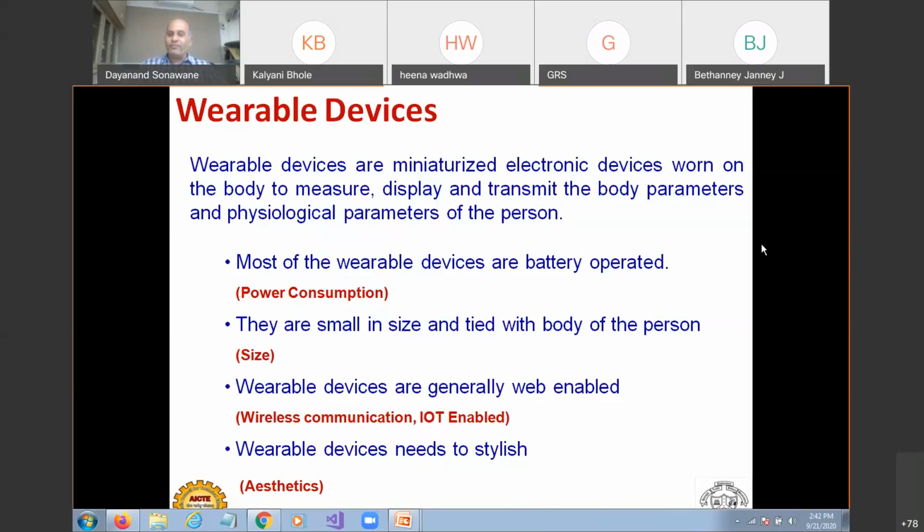Generally they are tied with the body of the person. Most wearable devices are attached, even implantable, with the body of the person. Maybe earrings, maybe your nail polish, maybe a wristband, like that. So they are attached with the body. Even your insulin pumps, these are kind of things. They are not away from the body. So wearable device size is also very crucial.